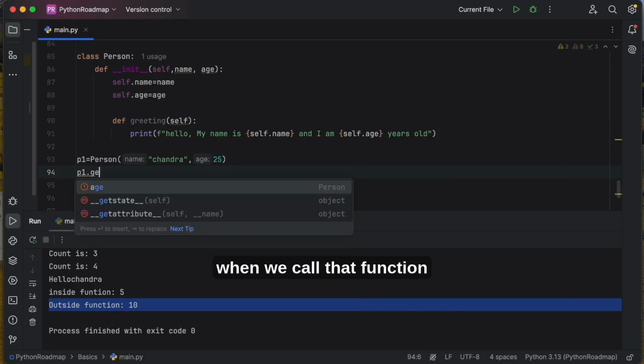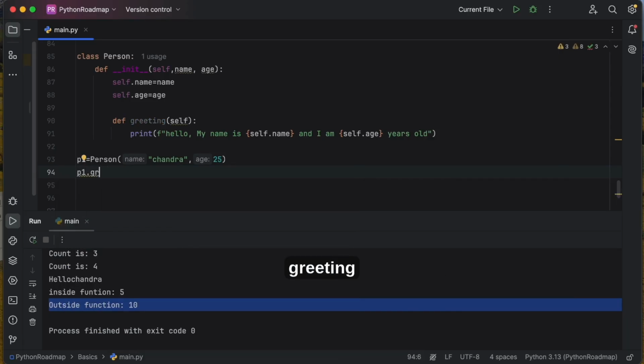When we call that function greeting, what is this, it is not recognizing greeting of p1.greeting. Why is it coming?